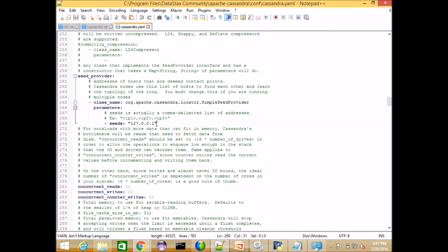So when you are adding a new node, since you have mentioned the same cluster name, at that time it looks for any of the seed nodes. If you have given seeds, you may type IP1, IP2, IP3. It may pick any of the nodes as a reference node. It can be IP1 or IP2 or IP3.